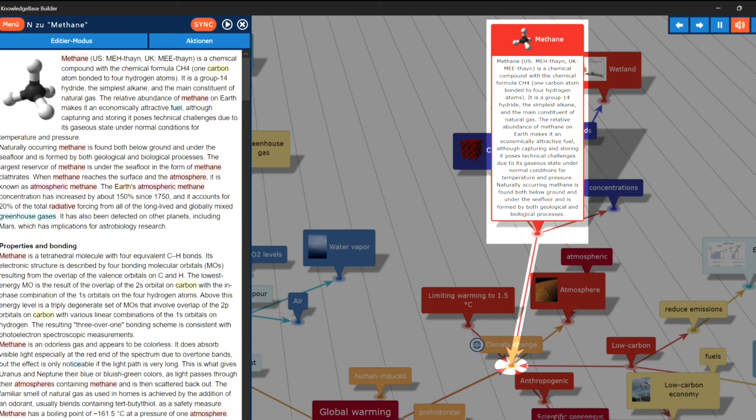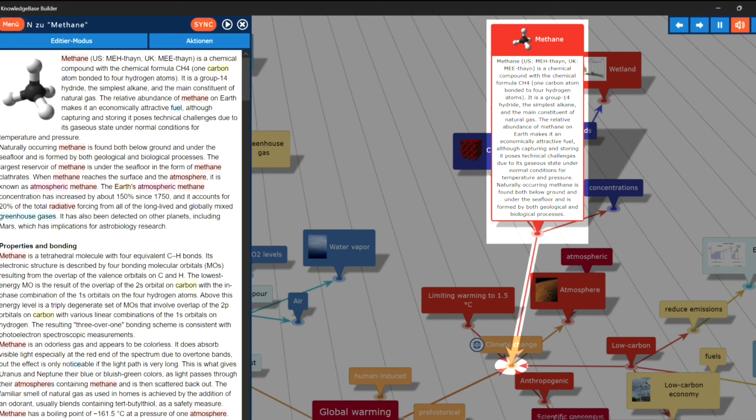Methane. Methane is a chemical compound with the chemical formula CH4, one carbon atom bonded to 4 hydrogen atoms. It is a group 14 hydride, the simplest alkane, and the main constituent of natural gas. The relative abundance of methane on Earth makes it an economically attractive fuel, although capturing and storing it poses technical challenges due to its gaseous state under normal conditions for temperature and pressure.